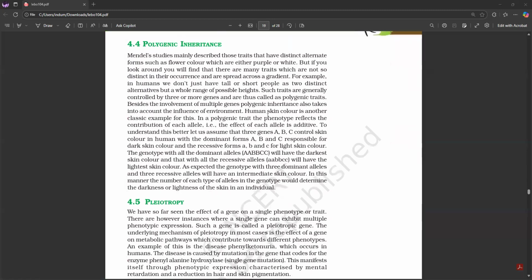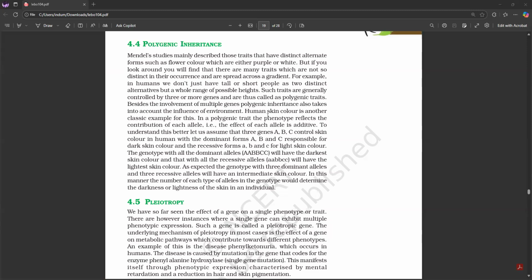4.4 Polygenic Inheritance. Mendel's studies mainly describe those traits that have distinct alternate forms, such as flower color, which are either purple or white. But if you look around, you will find that there are many traits which are not so distinct in their occurrence and are spread across a gradient. For example, in humans, we don't just have tall or short people as two distinct alternatives, but a whole range of possible heights. Such traits are generally controlled by 3 or more genes and are thus called polygenic traits. Besides the involvement of multiple genes, polygenic inheritance also takes into account the influence of environment.